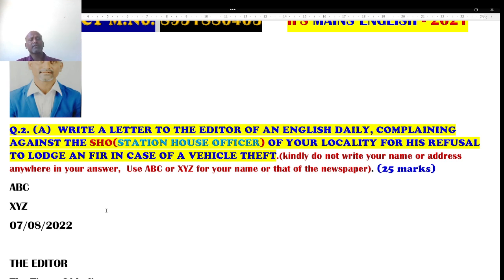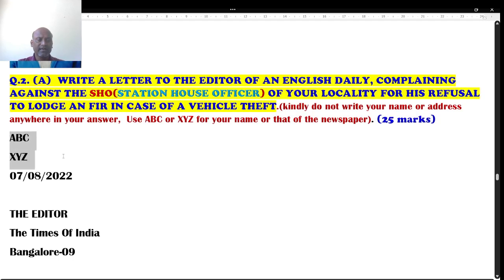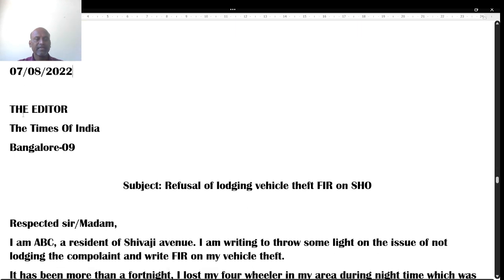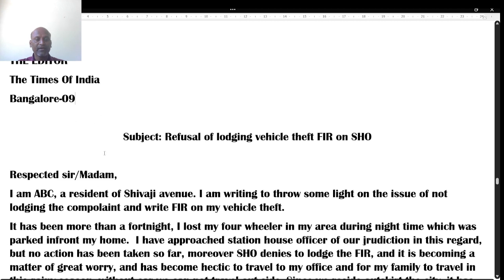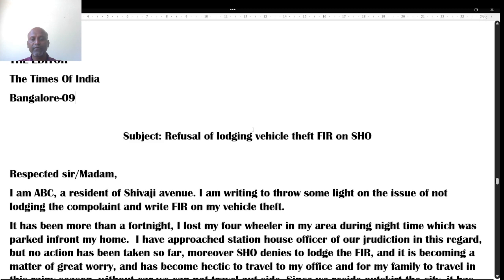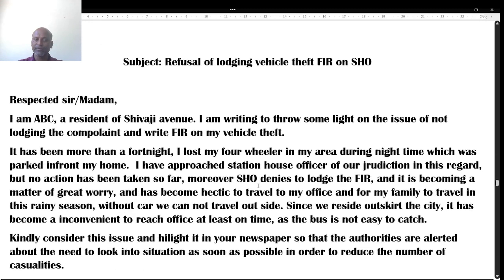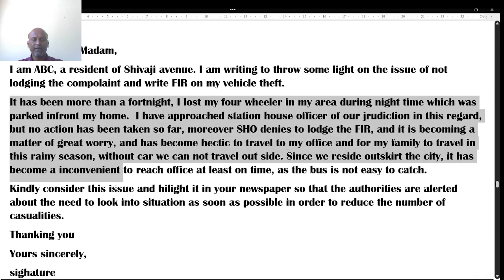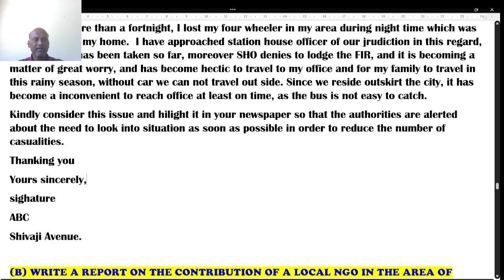How to write it? Students, it is quite clear that it is a formal letter. Here is the format. This is the from address. After that, a line space. Write the date on which you are writing. This is the to address. Always begin with capitals here. The caption must be to whom you are writing, and the salutation must be in capitals, then Times of India, Bangalore. The subject is: refusal of lodging vehicle theft FIR by SHO. I have written the beginning salutation, and this is the commencement of the letter, then the body of the letter, and this is the final part.